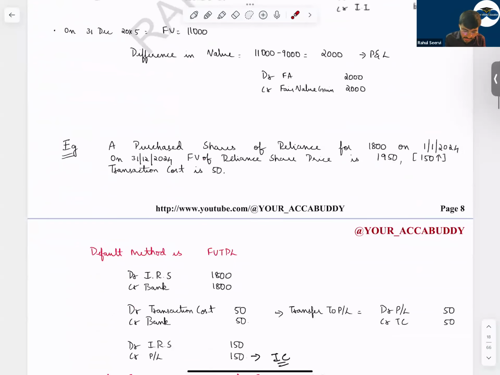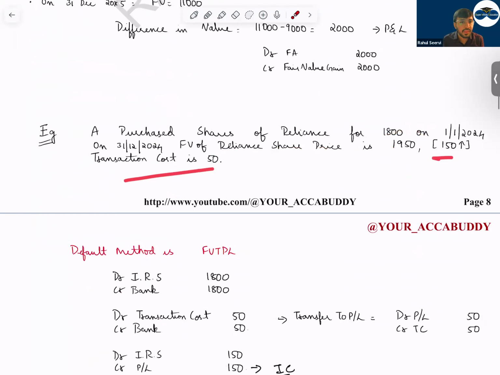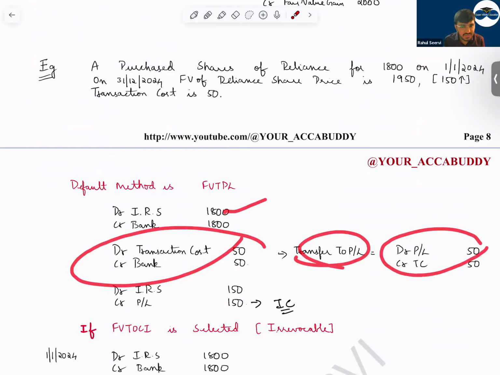A purchased shares of Reliance for 1,800 on 1st Jan 2024. On 31st December 2024, the fair value of the Reliance share price is 1,950. So the fair value is increasing by 150, and the transaction cost is 50. If the company is following the default method, fair value through P&L, the company will record investment in Reliance shares under non-current asset at 1,800. Transaction cost will go to P&L under investing category.